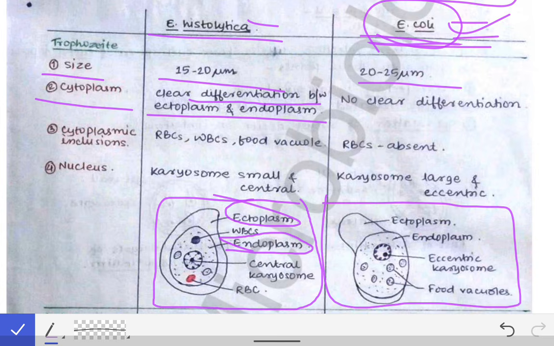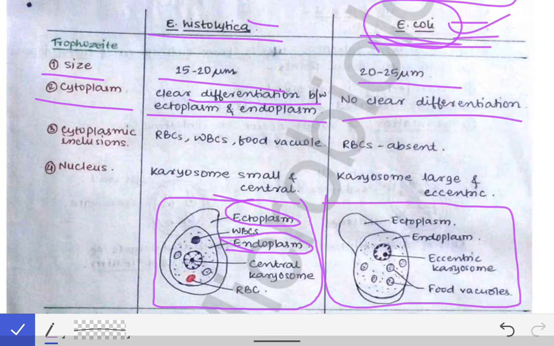But in case of E. coli or the Entamoeba coli, there is no clear differentiation. See here, the ectoplasm is here, then some ectoplasm is here, and the endoplasm is overlapping here. So there is no clear differentiation between the ectoplasm and the endoplasm.